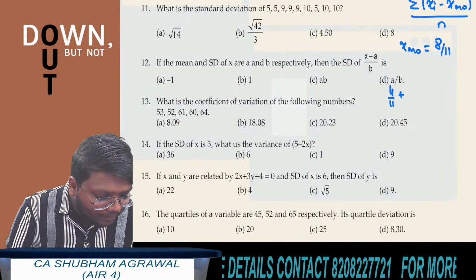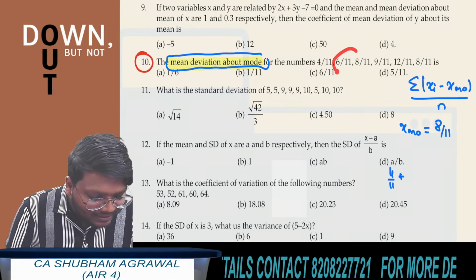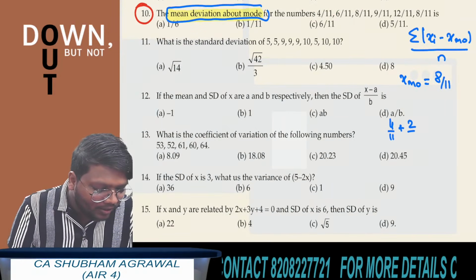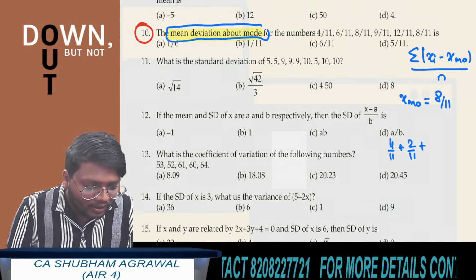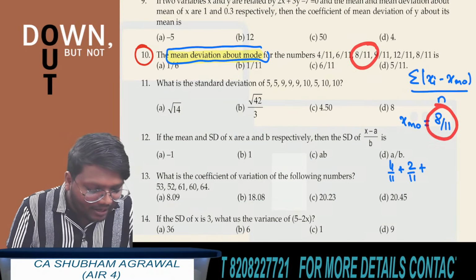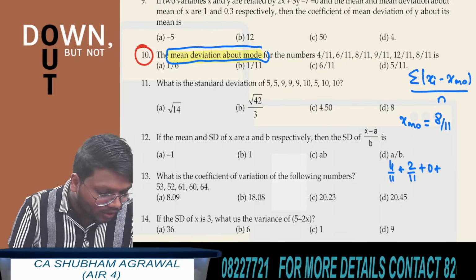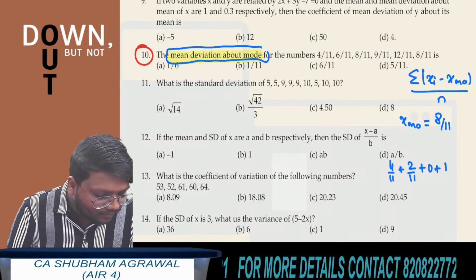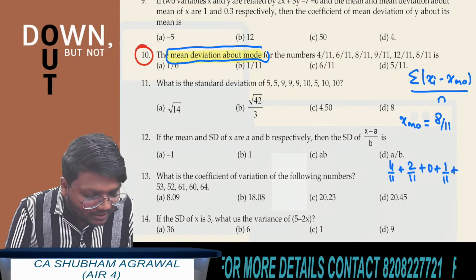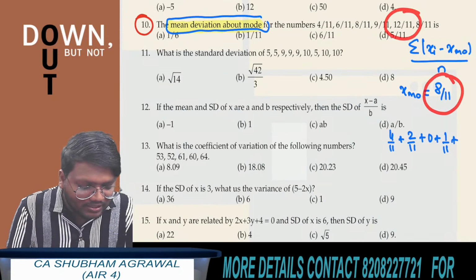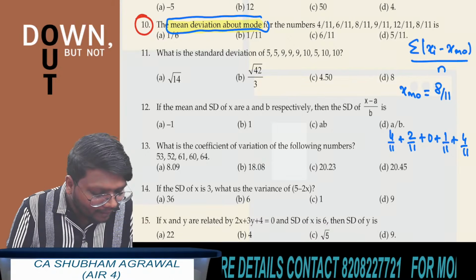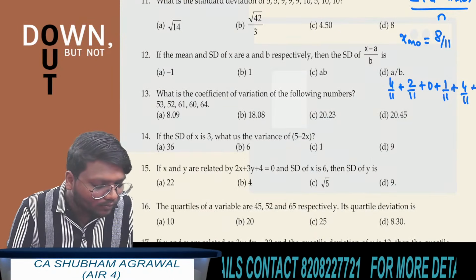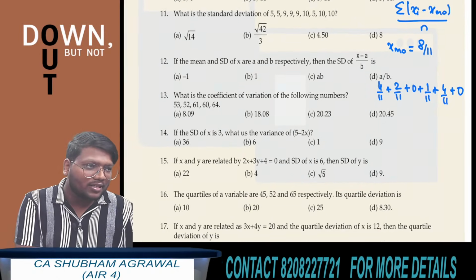So similarly, start writing this. 4 by 11 plus, now similarly, see, 6 by 11 minus 8 by 11 is minus 2 by 11, and the absolute value of minus 2 by 11 is 2 by 11. After this, 8 by 11 minus 8 by 11 is 0, and the absolute value of 0 is 0 only. Then 9 by 11 minus 8 by 11 is 1 by 11. After this, 12 by 11 minus 8 by 11 is again 4 by 11. And 8 by 11 minus 8 by 11 is 0. All of you can see this thing or not? Yes.